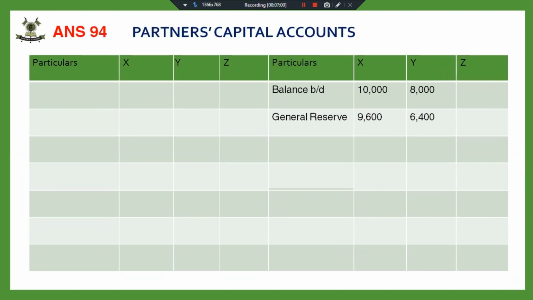Workman compensation reserve. Yes, how much workman compensation reserve will be distributed amongst the partners? Will it be 4,000 or 2,000? How much workman compensation reserve will be distributed amongst the partners? 4,000 or 2,000 or nil? I'm giving you the options as well.